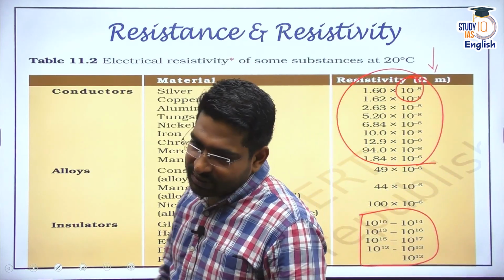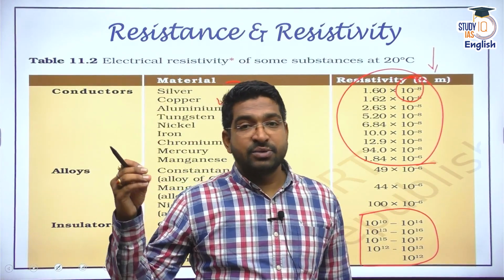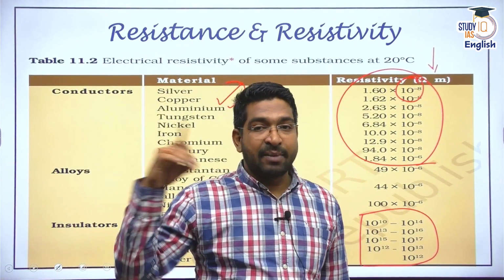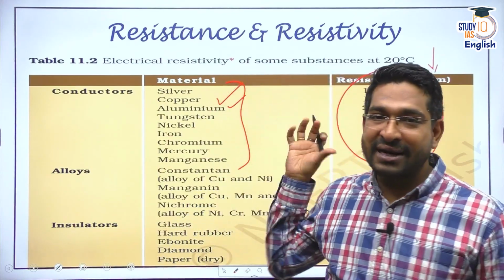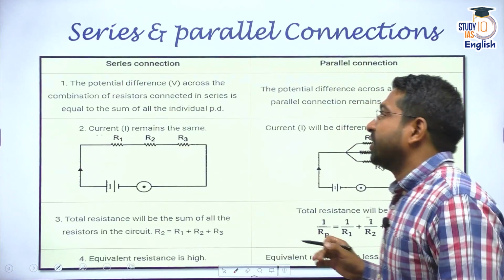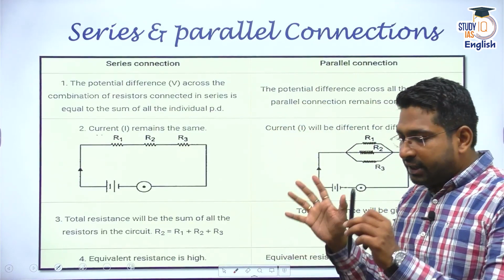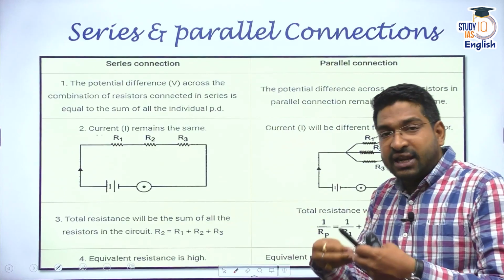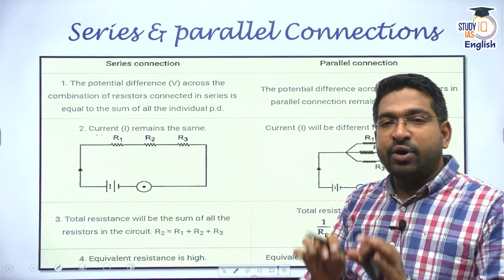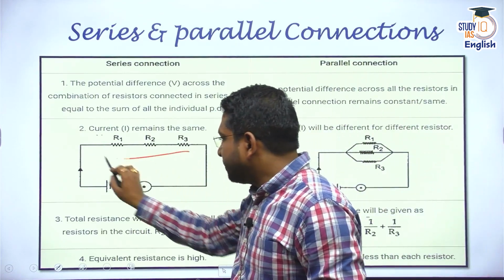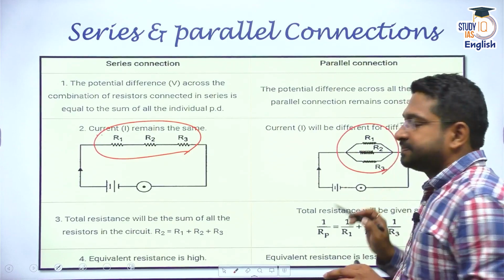We have established the meaning of electric current. Electric current is the movement of charges. That movement of charges happens because of voltage, potential difference. And we have understood the relationship also between them. Now, when we talk about connections, how do we connect any equipment? Say when I say any equipment, that equipment has some resistance, right? So any equipment or any resistor, how do we connect? We can connect them either in series or we can also connect them in parallel.